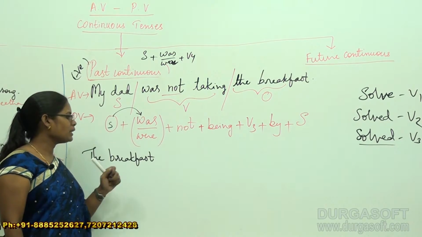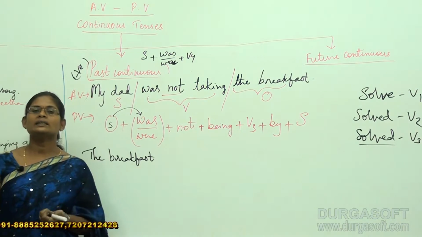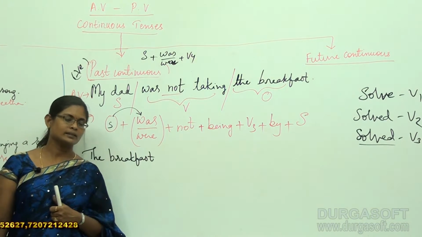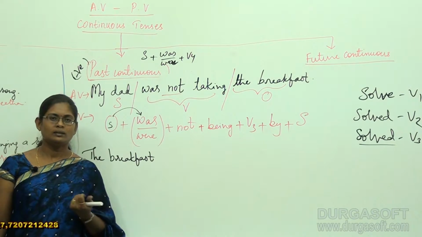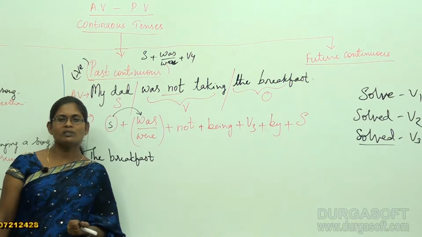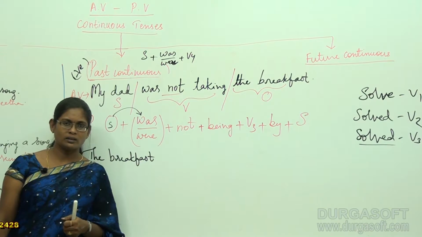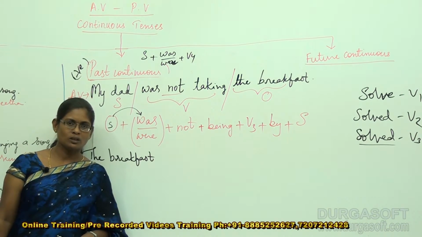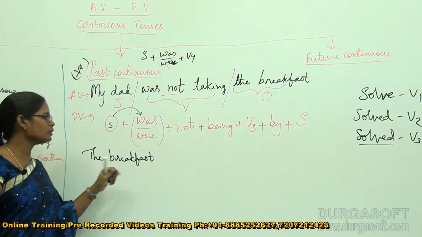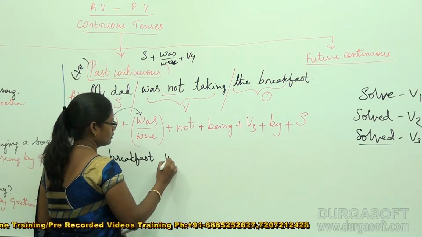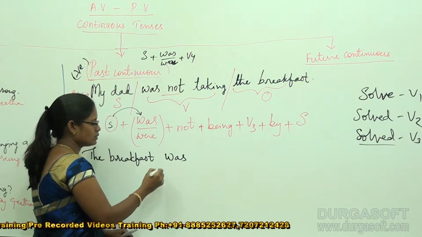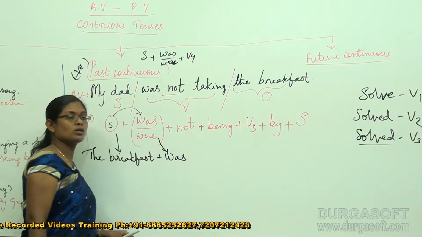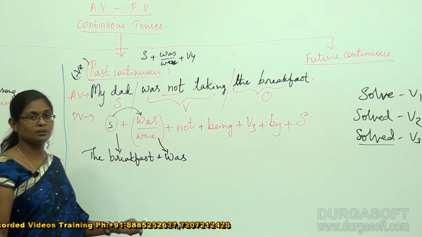So the breakfast, how can you consider this, singular or plural? Yes, it's a singular subject, because for breakfast there's no plural. It's a neuter gender, so it always has to agree with a singular subject. So the breakfast was.